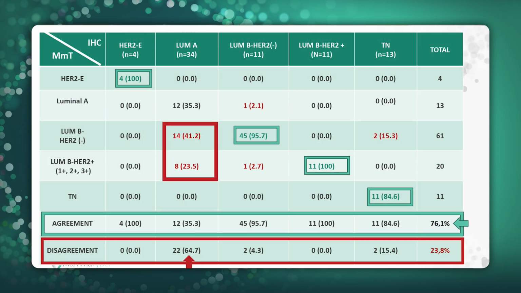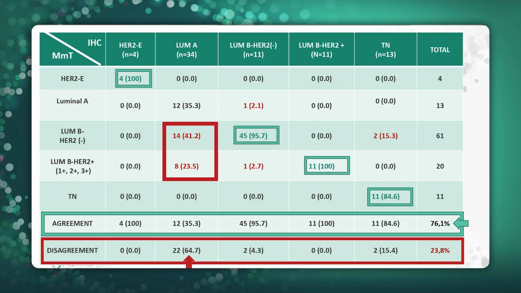Regarding the molecular subtype, our results show a global concordance between MammaTyper and immunohistochemistry in 76% of cases. The concordance between both techniques was very high in samples identified as HER2-enriched, luminal B HER2, and triple-negative. However, again, MammaTyper disagreed on 65% of cases classified as luminal A by immunohistochemistry.